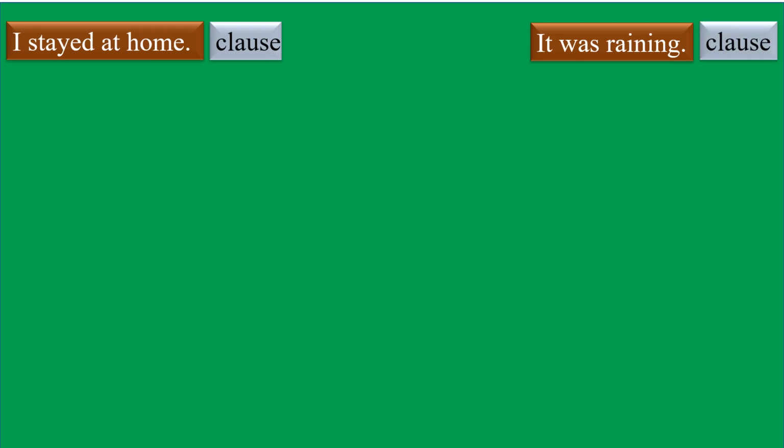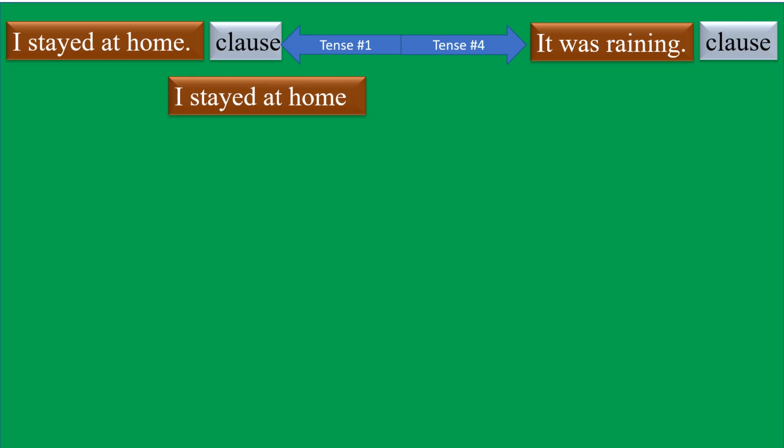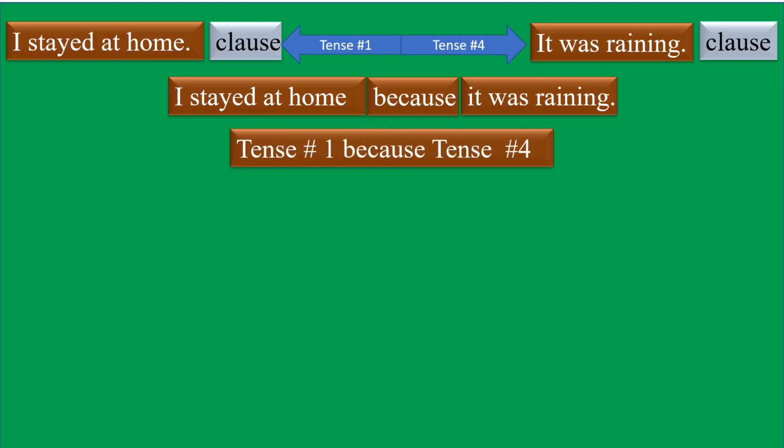Why are they clauses? Because I stayed at home is of tense number 1, simple past tense. It was raining is of tense number 4, past continuous tense. I stayed at home because it was raining. So these two clauses are joined with the conjunction because. So tense number 1 because, tense number 4.